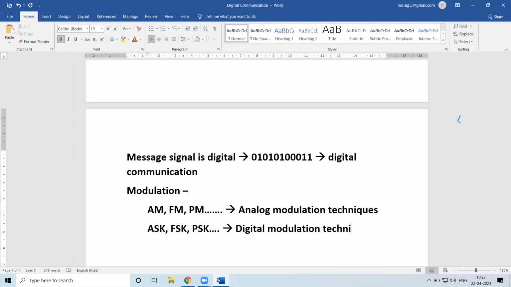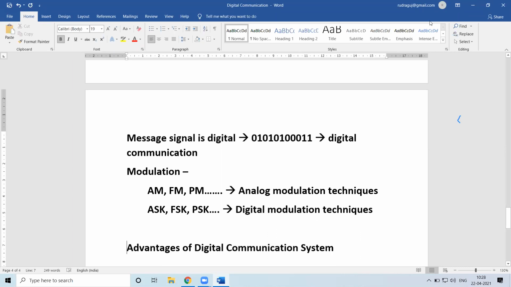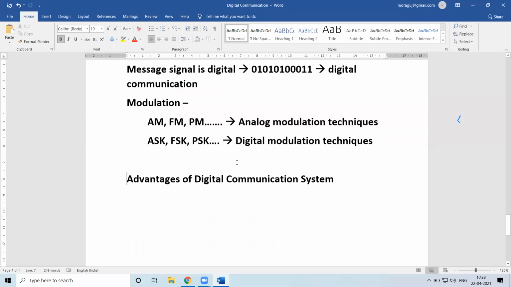These are all digital modulation techniques. Why are they called digital modulation techniques? Because the message signal we use to modulate the carrier signal is digital in nature. So in this way, these are the bifurcations we have.